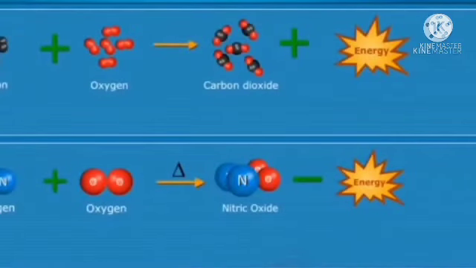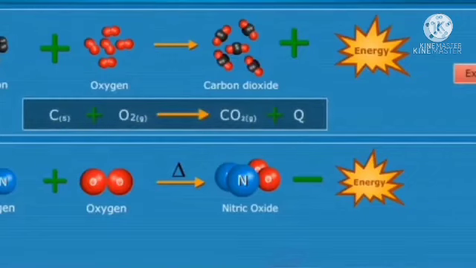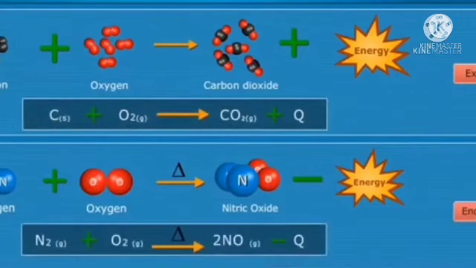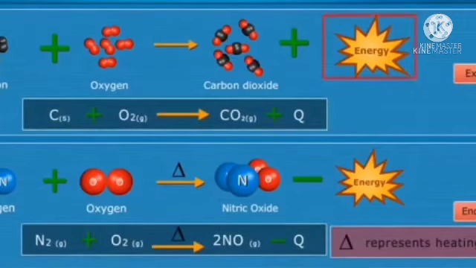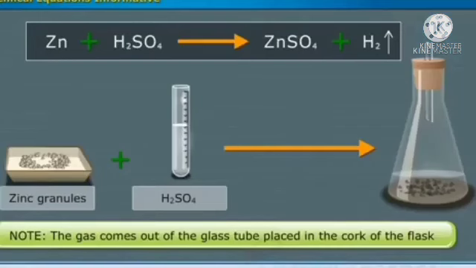The following characteristics of the reactants and products provide more information about a chemical reaction through its equation. Expressing heat changes. Heat is liberated in an exothermic reaction. For examples of exothermic reactions we add plus Q, and for an endothermic reaction minus Q. Heat absorption and emission.